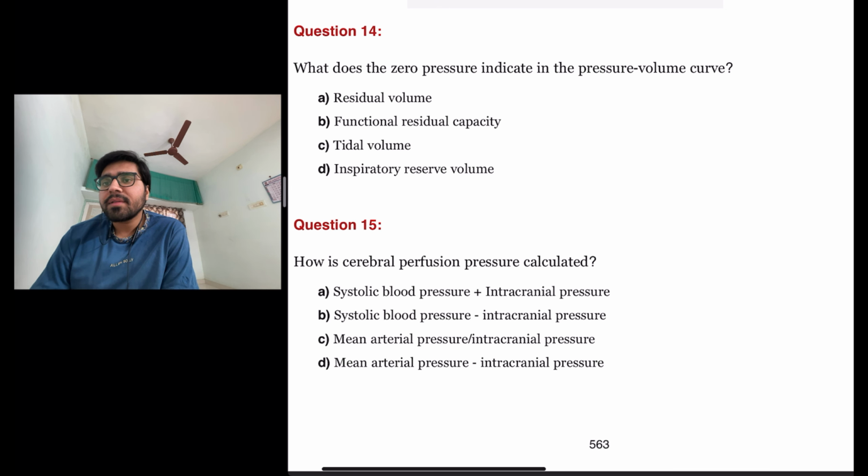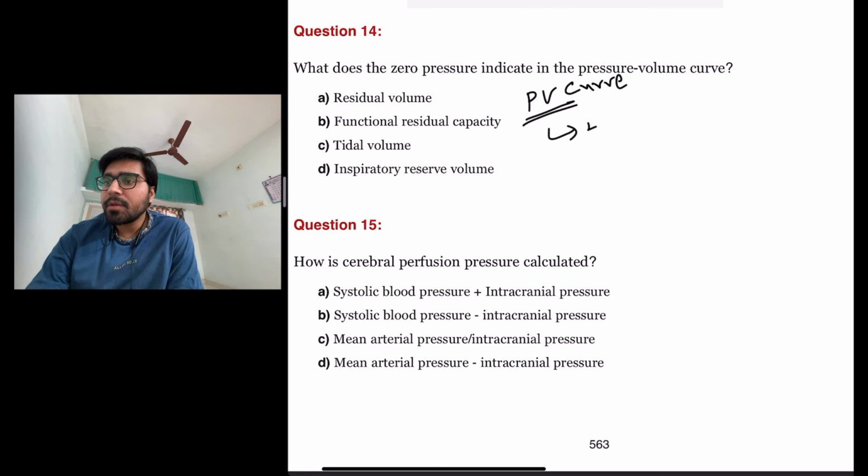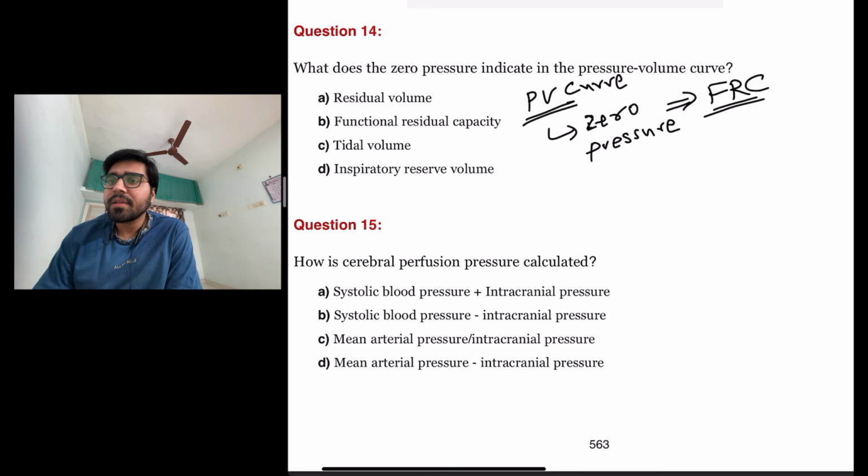The next question is what does the zero pressure indicate in the pressure volume curve? So in pressure volume curve, zero pressure literally means functional residual capacity.